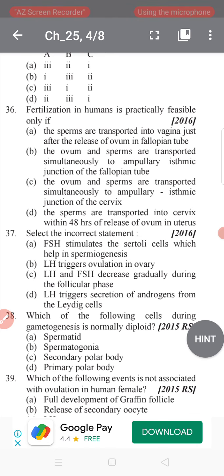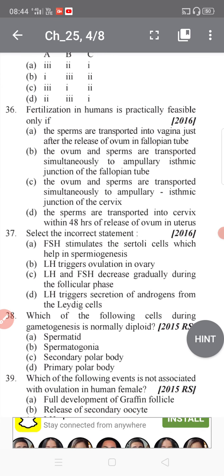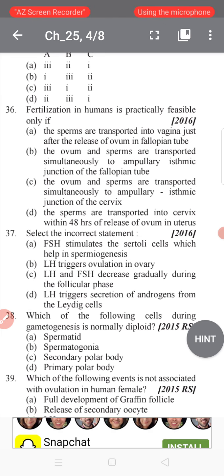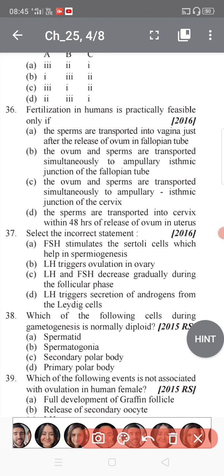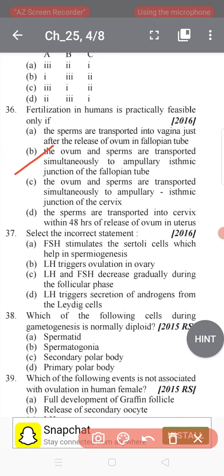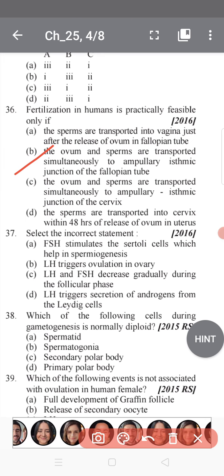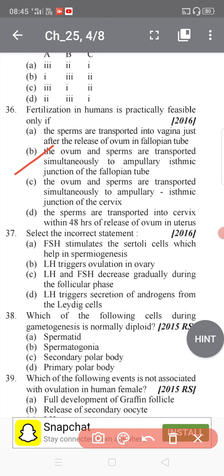The word ampulla is derived from the Latin word for flask. Being the second portion of the fallopian tube, it is the intermediate dilated portion which is immediately curved over the ovary. This is the common site of human fertilization, as both the ovum and sperms are simultaneously transported here. So option B is more correct: the ovum and sperms are transported simultaneously to the ampullary-isthmic junction of the fallopian tube.